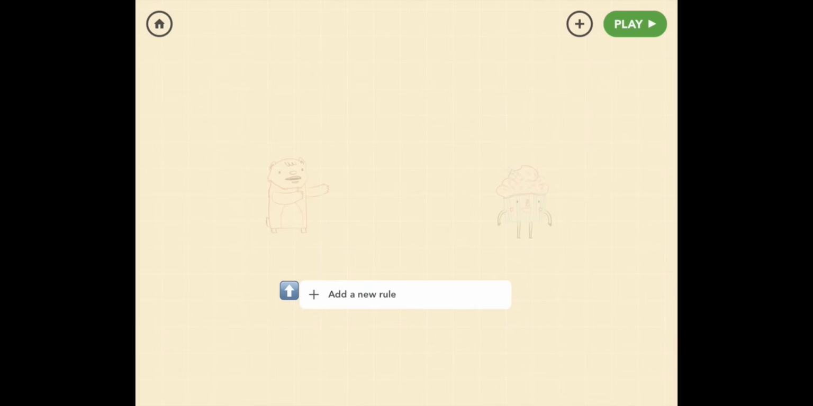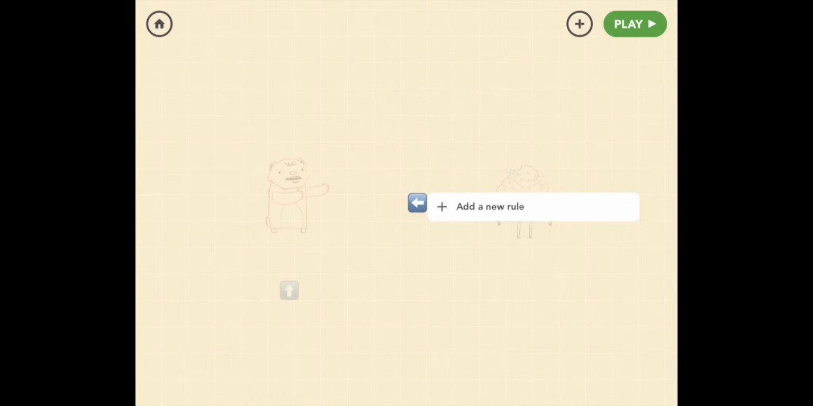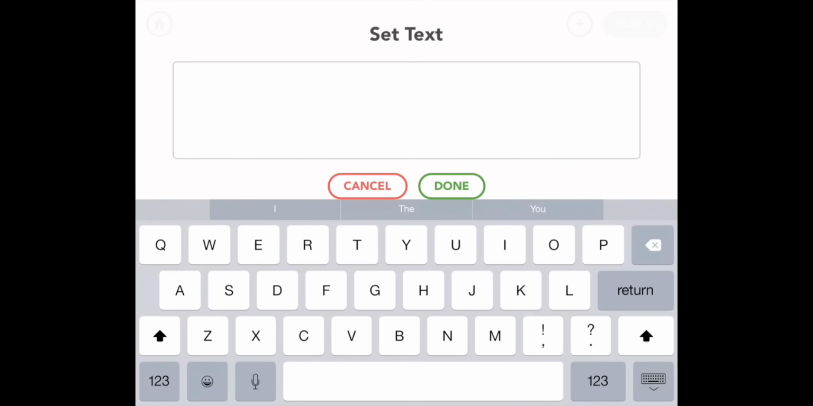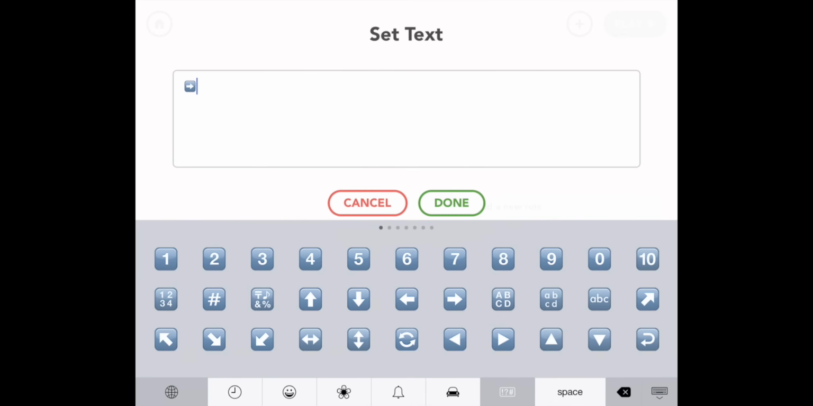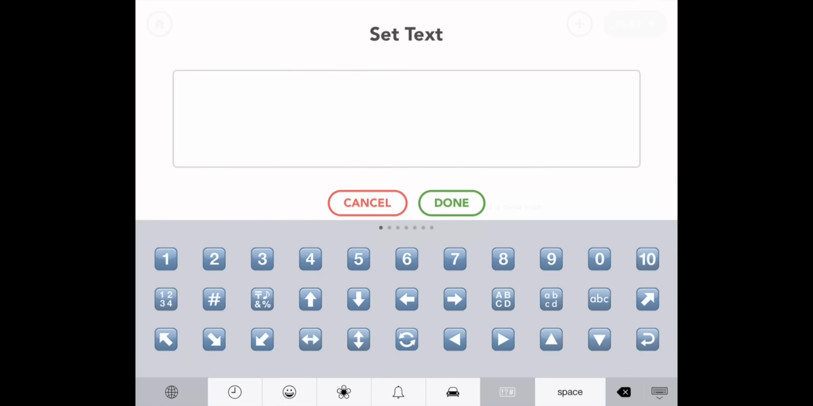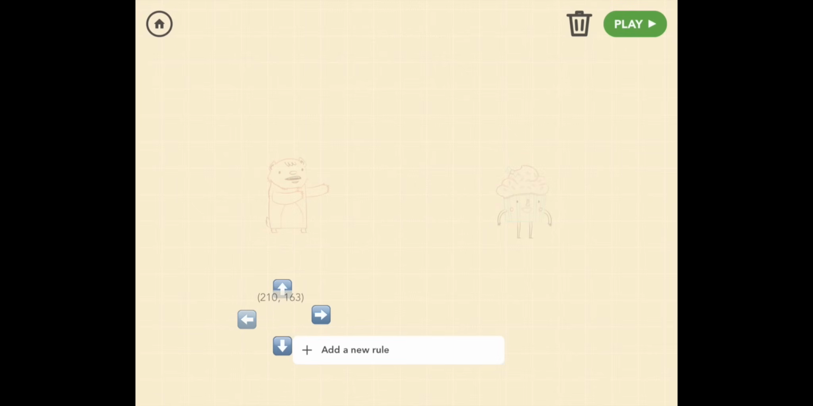All right, now let's get the other arrows. Go back to the plus symbol, go to text, and back to emoji, and let's find left. Should be under the 6. Great, done. Drag that over to the left. Now let's grab right. So plus, text, emoji, and right. Wonderful. Down there. Okay, and lastly, let's get down. Tubular.